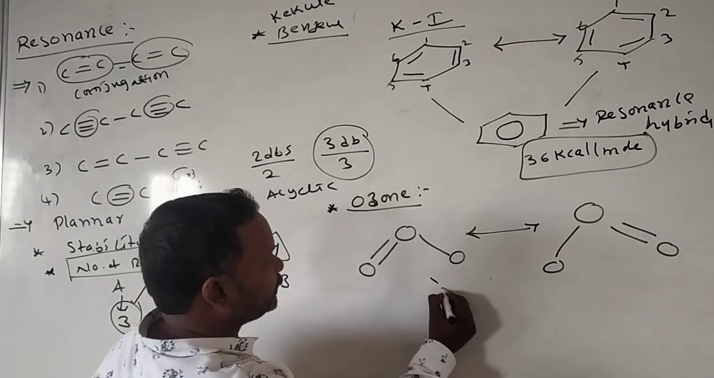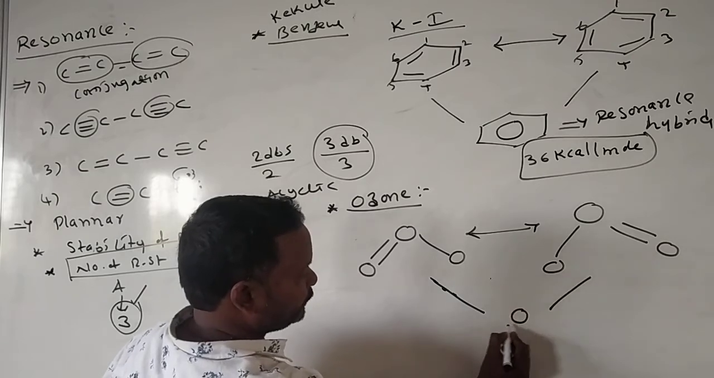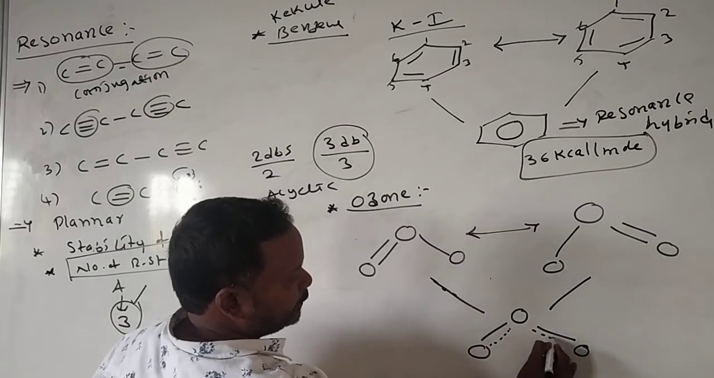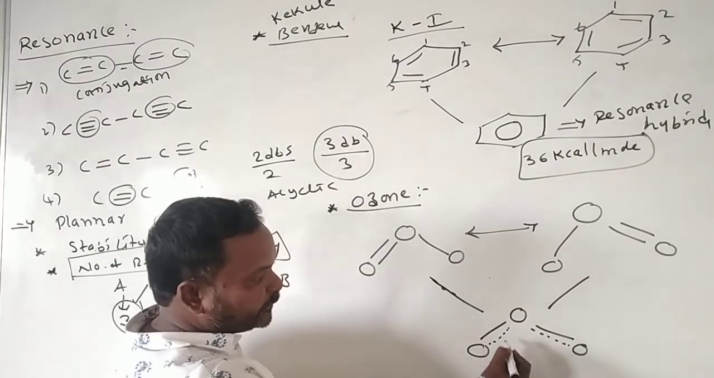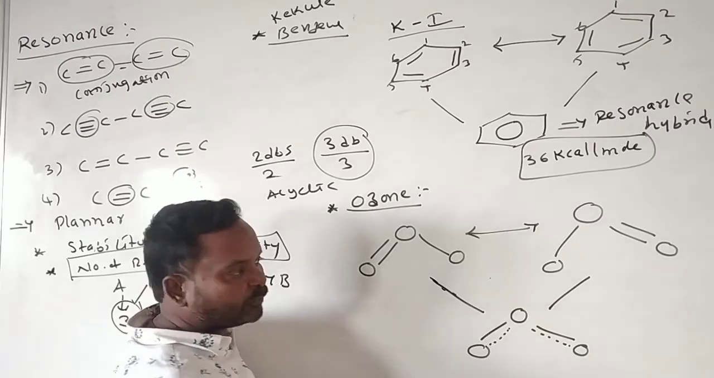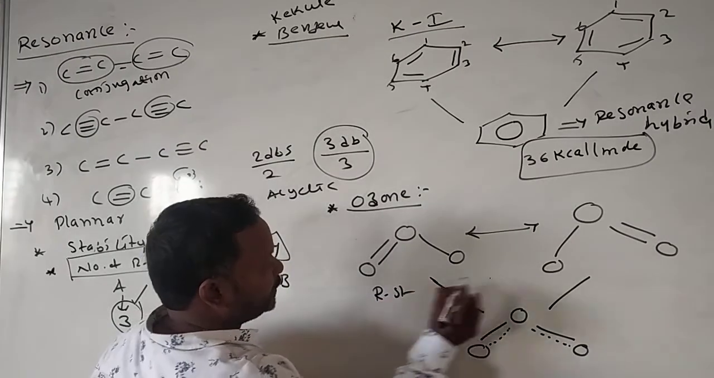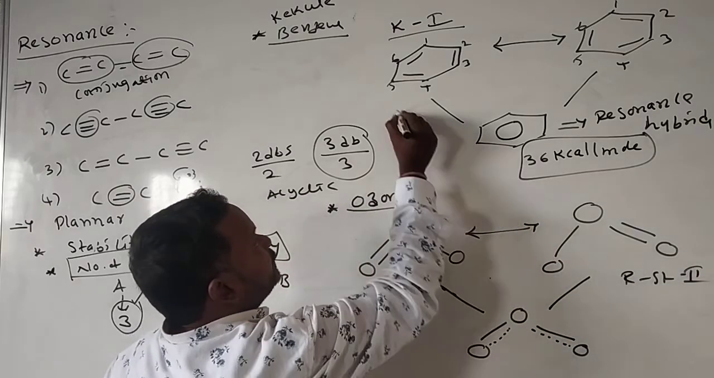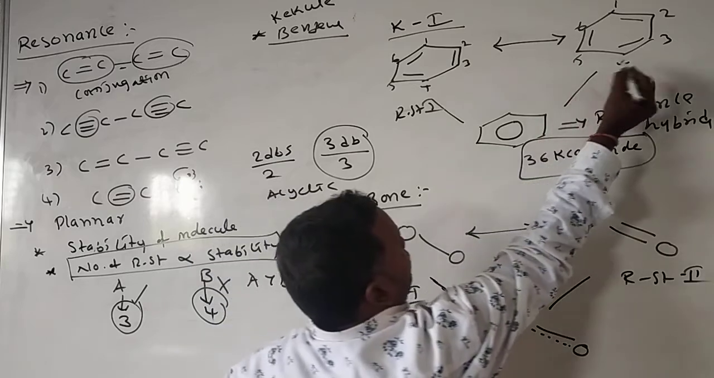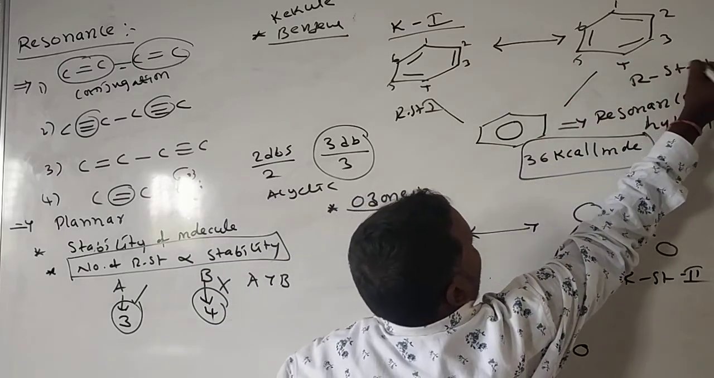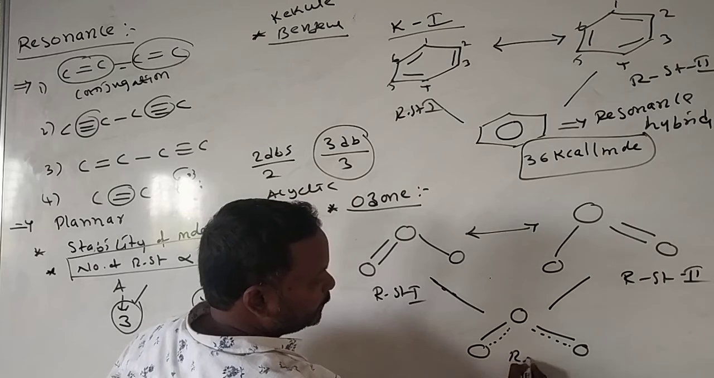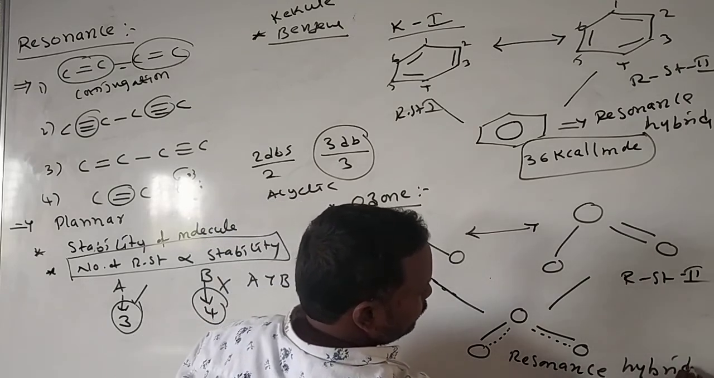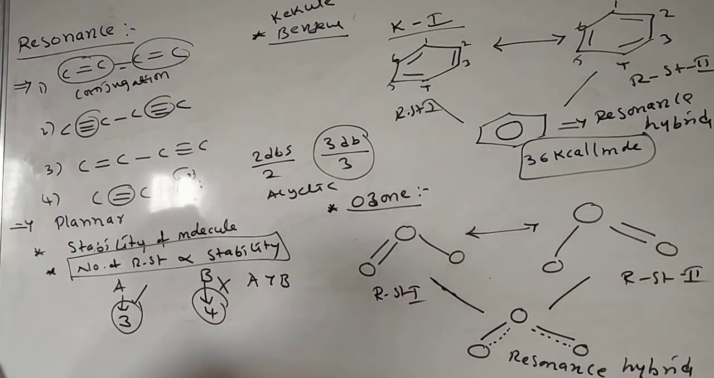By using this, what we know here is that every oxygen has a pi bond. This we call the resonance hybrid of ozone. This is resonance structure 1, this is resonance structure 2. This we call the resonance hybrid.